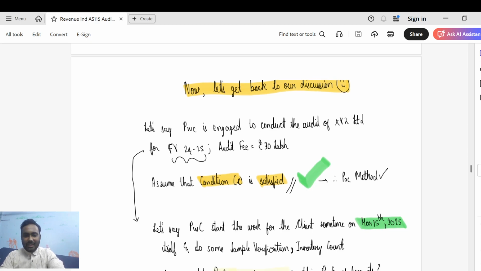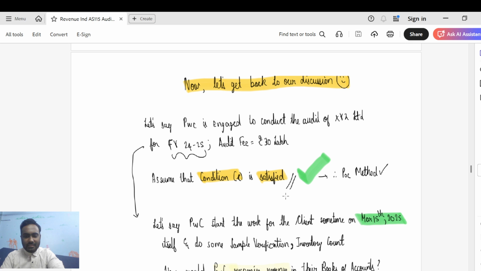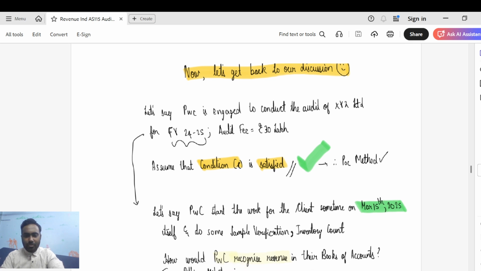So let's say PwC started some interim work on March 15, 2025 itself. Why do firms do this? Because they don't want any last-minute hiccups towards the closure of the audit, which is why they start the audit a bit early. They plan to do things which can be done before the year end itself, like vouching and sample verification. Why can sample verification be done before the year end? Because your 11 months up to February are over.